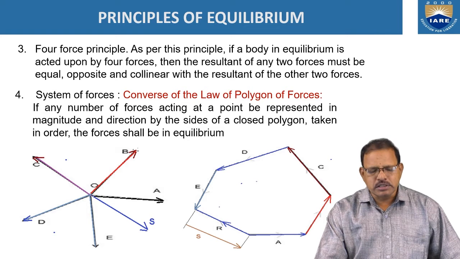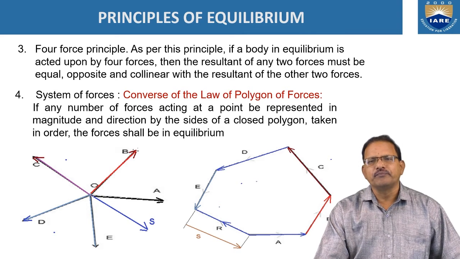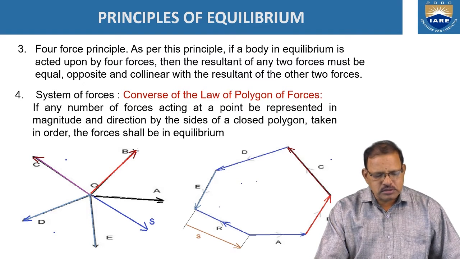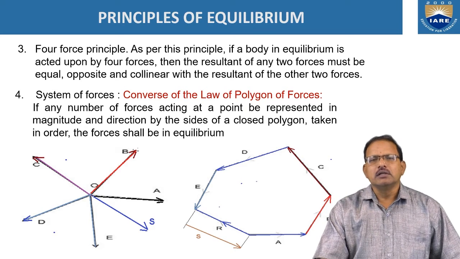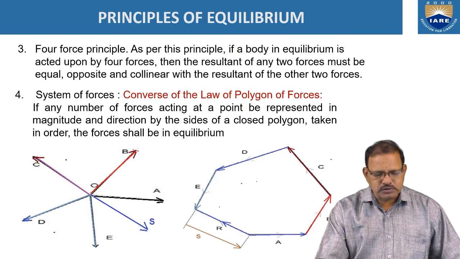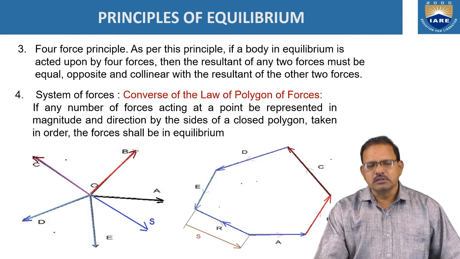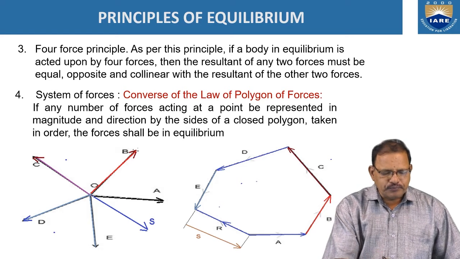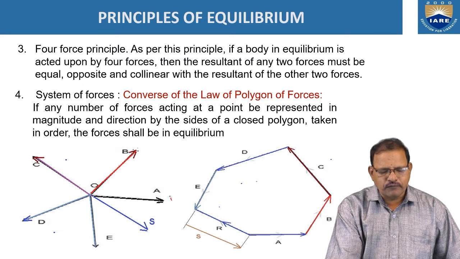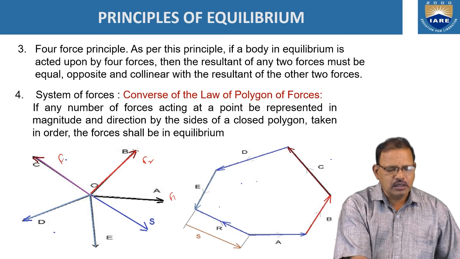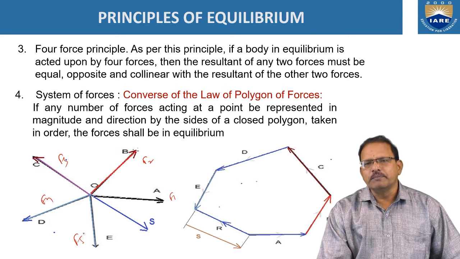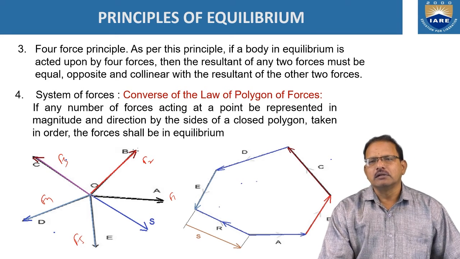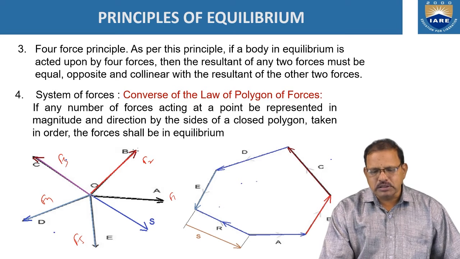The law of polygon of forces states that when several forces are acting on a body, it is used to determine their resultant force. According to this law, all these forces can be represented as sides of a polygon taken in order. The closing side is representing the resultant of all the forces, but in opposite order. Hence, here the forces F1, F2, F3, F4 and F5 are acting, which can be represented as sides of a polygon. The closing side is representing the resultant force.